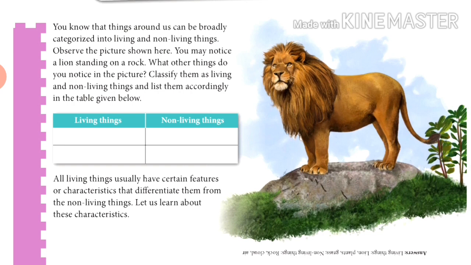So here is the key: you know that things around us can be broadly categorized into living and non-living things. First observe this picture and notice a lion standing on a rock. What other things do you notice in the picture? Classify them as living or non-living things. List accordingly. So do this work in your textbook. Okay, so we are going to start a new topic.